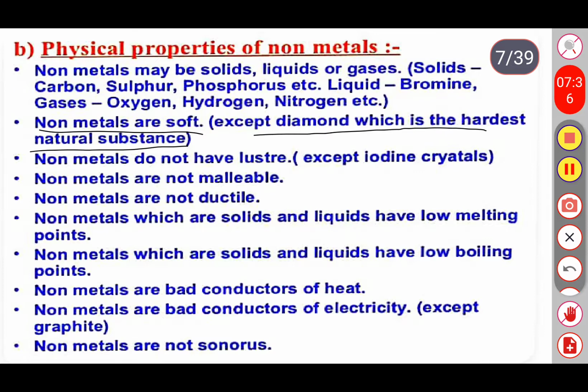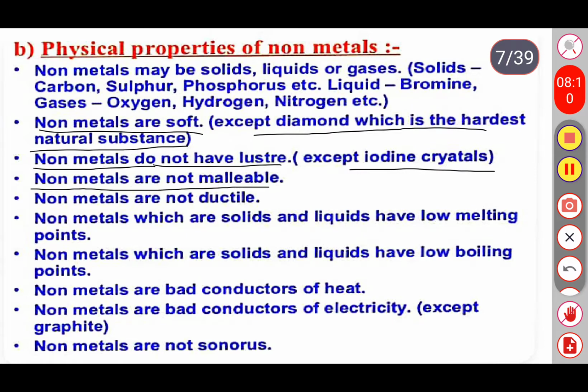Non-metals are soft in nature, and metals are hard in nature. We have one exception here, diamond, which is the hardest non-metal and the hardest substance in nature. Next, non-metals do not have any luster. We have one more exception here, iodine crystals. Iodine crystals are lustrous. They show the lustrous property.